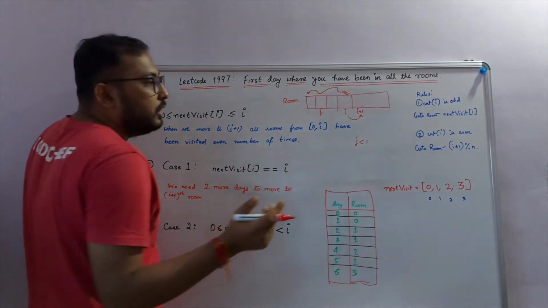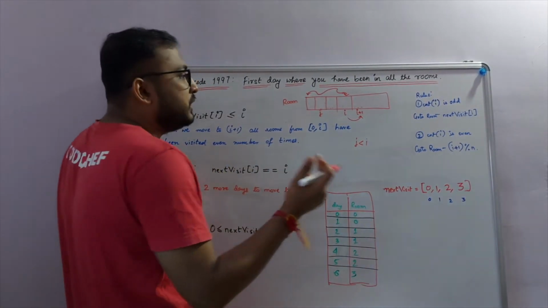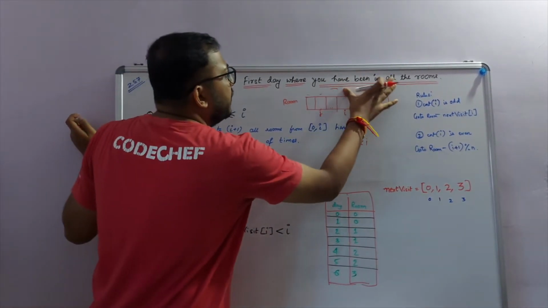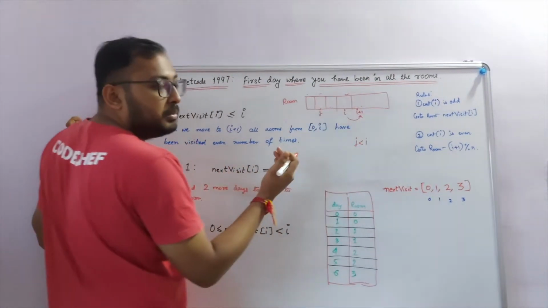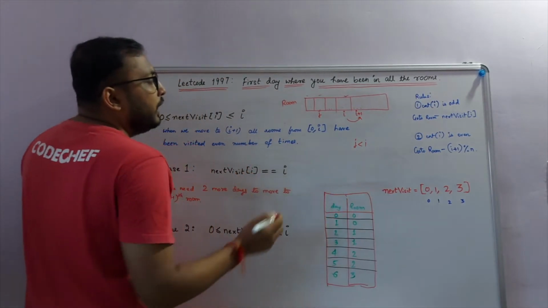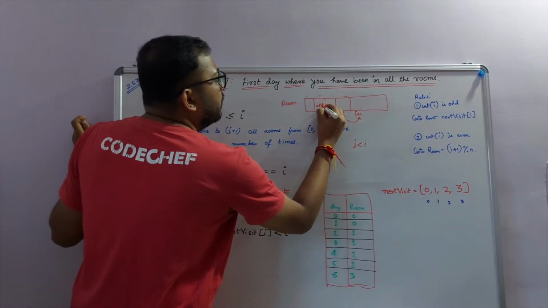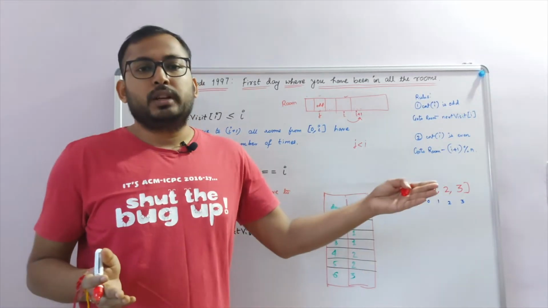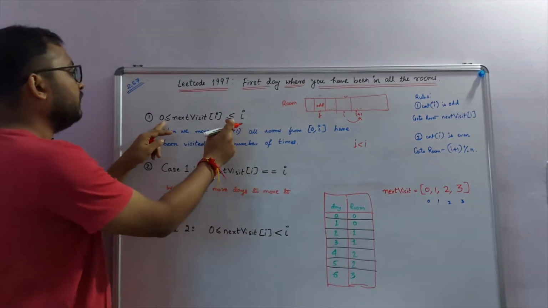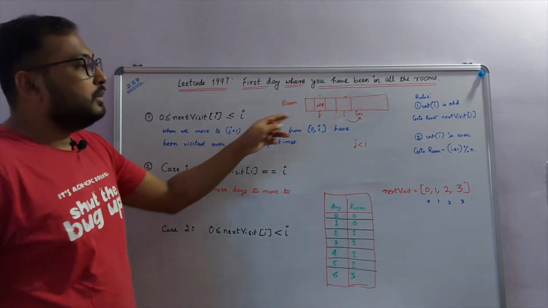So let's take a contradictory example and prove that our assumption is correct. Let's say we are at a room number J, which is before room number I, that is J is less than I, and this room has an odd number of visits. If this room has an odd number of visits, we would never be able to transition to the rooms ahead. Why? Because we can only visit from 0 to I if the rooms are odd.